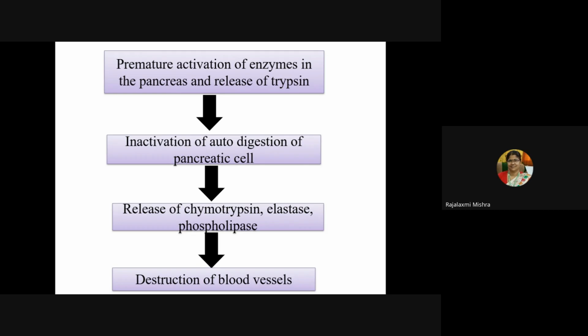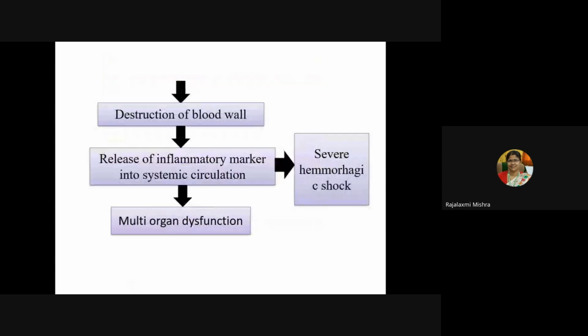That leads to autodigestion of pancreatic cells. Then release of chymotrypsin, elastase and phospholipase causes destruction of blood vessels in the pancreas, which leads to destruction of the walls of the blood vessels. Then release of inflammatory markers into the systemic circulation occurs due to the destruction of the vessel walls. That can lead to multi-organ dysfunction and also severe hemorrhagic shock.